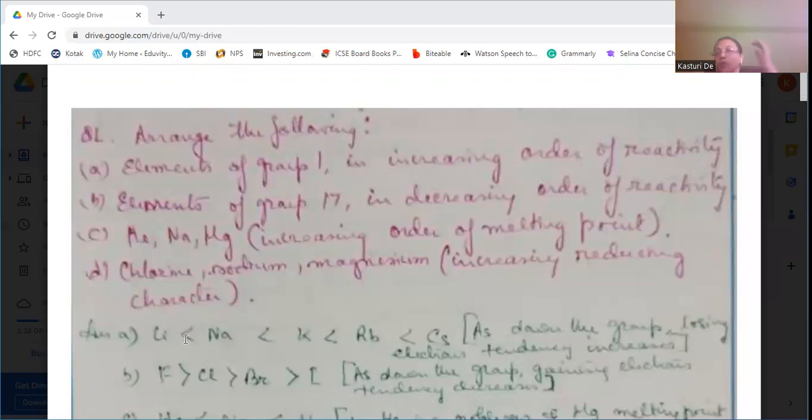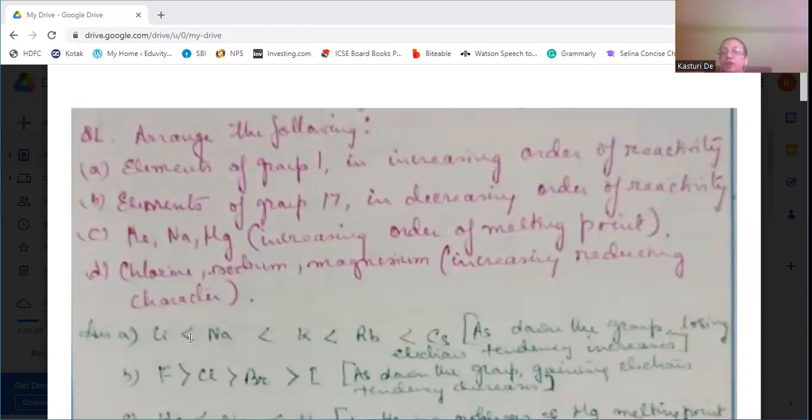Because as we go down the group, their tendency to lose electrons increases. As the size of the atom increases from lithium to cesium, the attraction of the nucleus towards the valence electron decreases. That's why the valence electron can easily be lost by the atom.